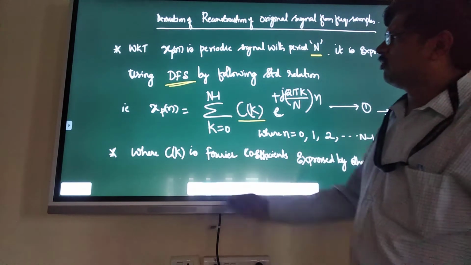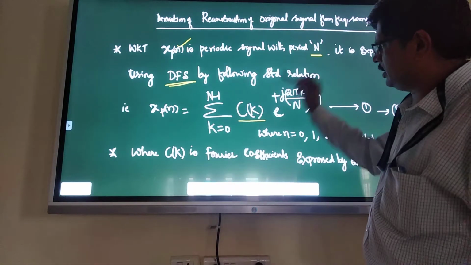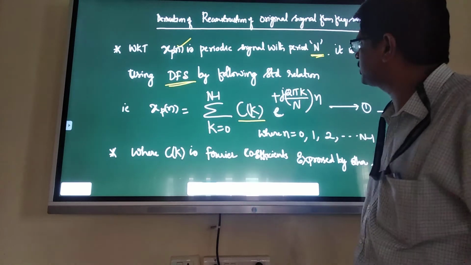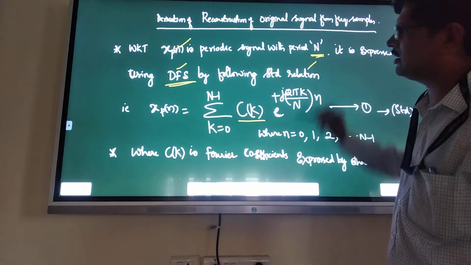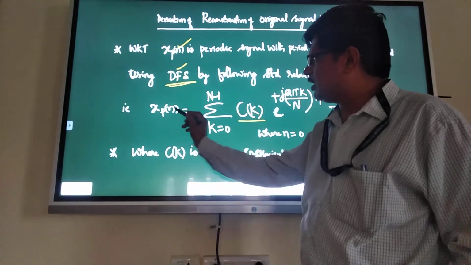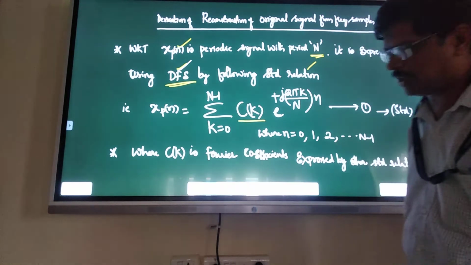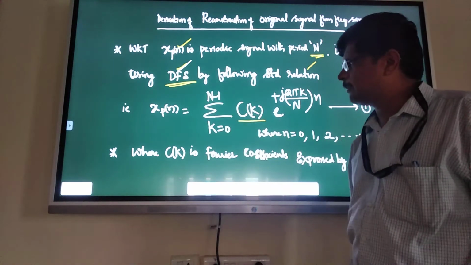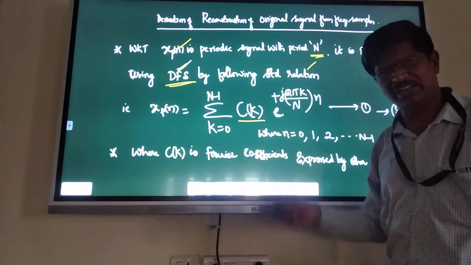Let us see how. We know that xp of n is a periodic signal with a period of n samples. In my previous sessions we have seen that it is expressed using DFS by the following standard relations. How to get the original signal xp of n, the periodic signal, using DFS, the discrete Fourier series coefficients? We can get the original signal xp of n using this standard, derived expression.